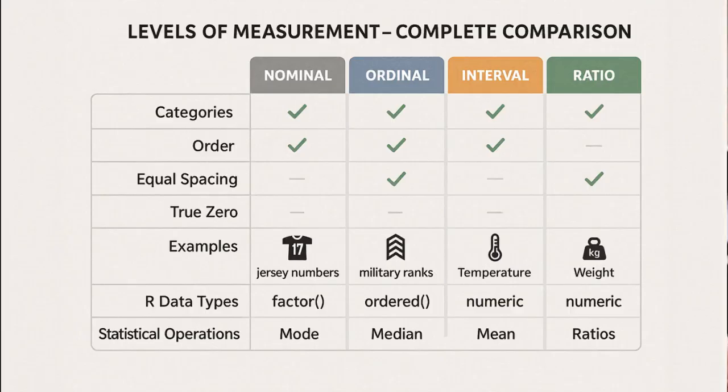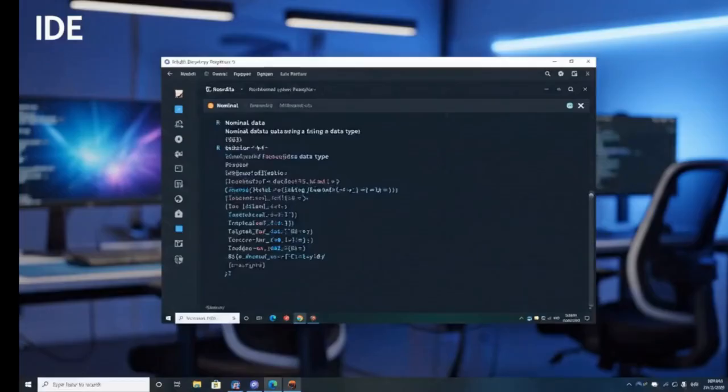Now, why does this matter in R? Because when you define your data, R doesn't just store values, it interprets them. If you mark a variable as a factor, R will treat it as categories. If you make it an ordered factor, R knows there's a hierarchy but no math. If you leave it as numeric, R assumes equal spacing and maybe true zero.